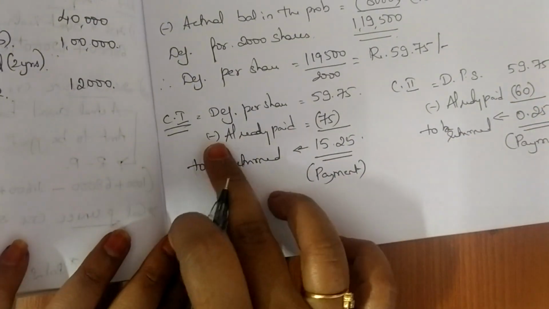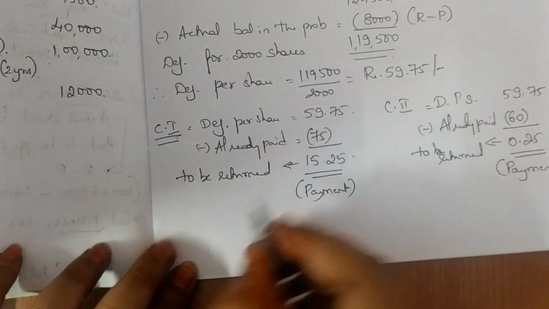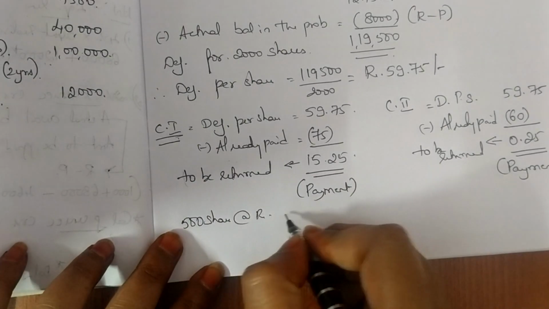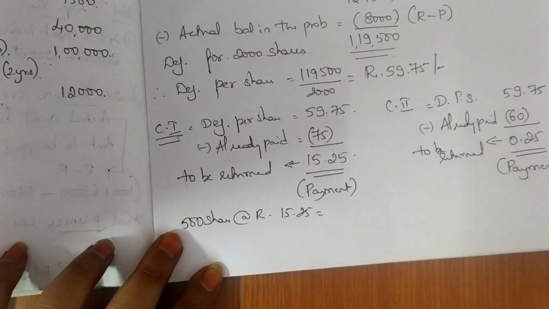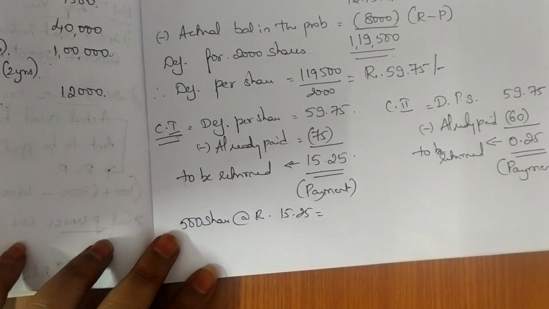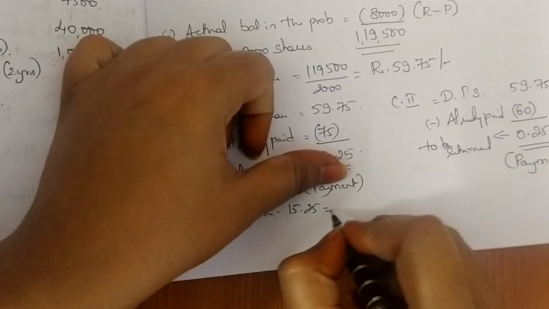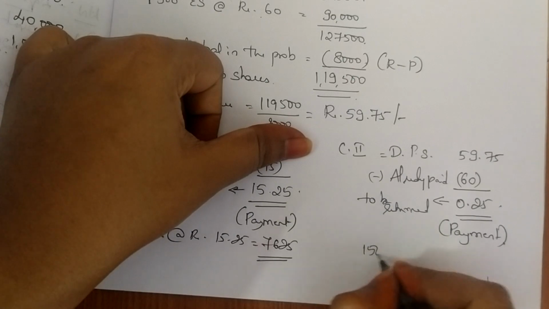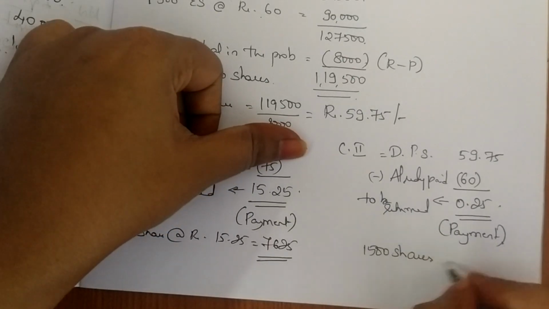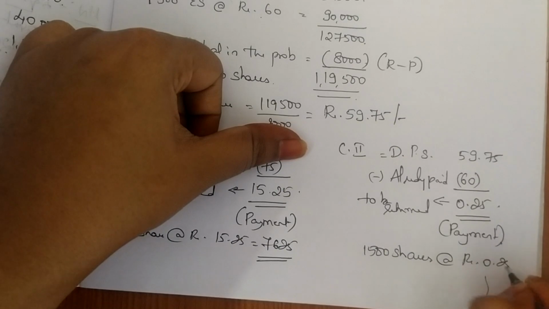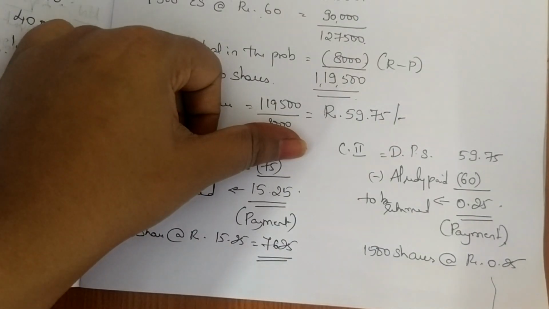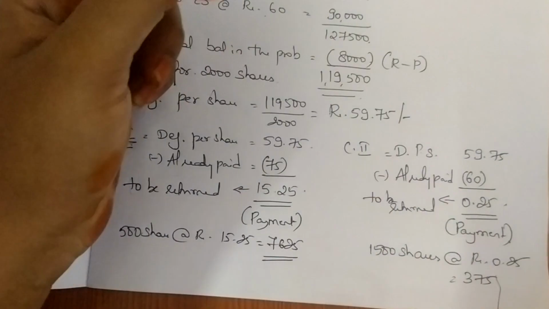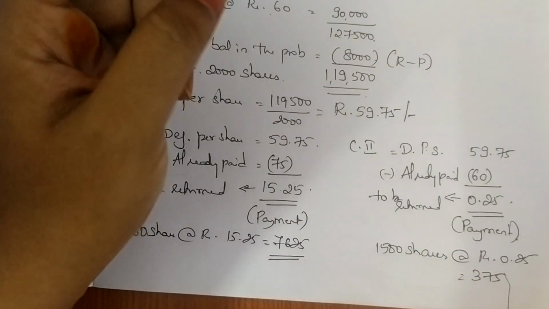Okay. So how many shares here? Class 1, 500. So 500 shares at rupees 15.25, it is 7,625. Here 1,500 shares at rupees 0.25, it is only 375. So when you do the total, you will get 8,000.